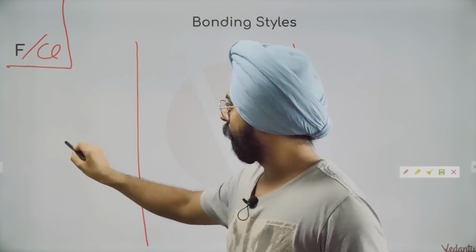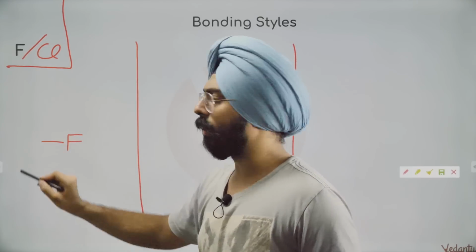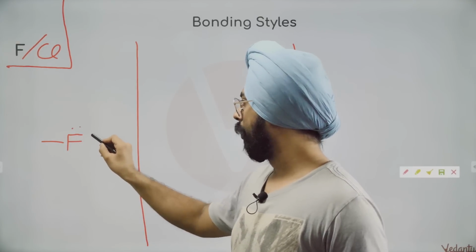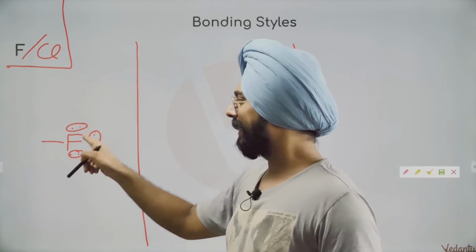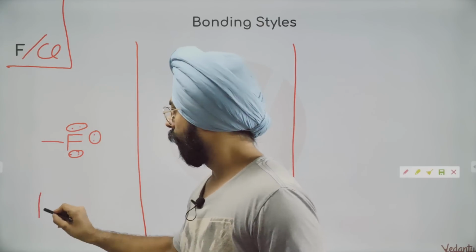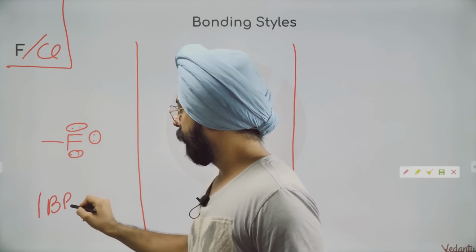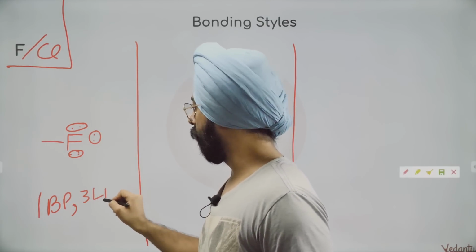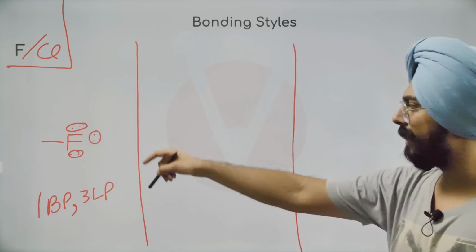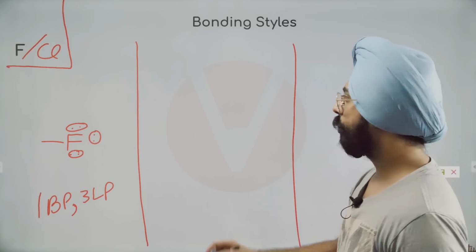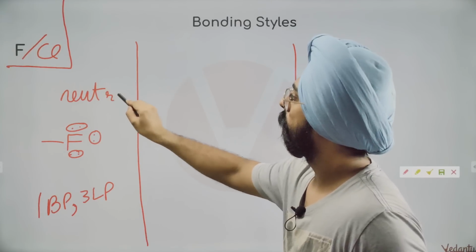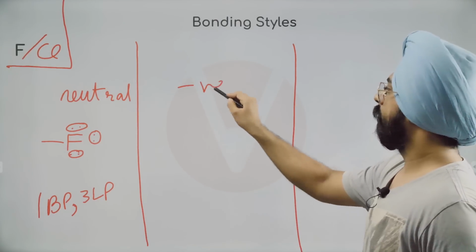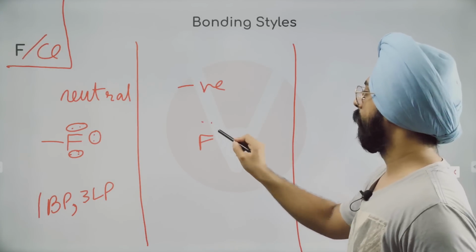What will happen over here? Fluorine wants to have one bond pair and 1, 2, 3 lone pairs. This is when fluorine is neutral. Okay, 1 bond pair, 3 lone pairs. So this is neutral. When will this have a negative charge? Just put 4 lone pairs around it.